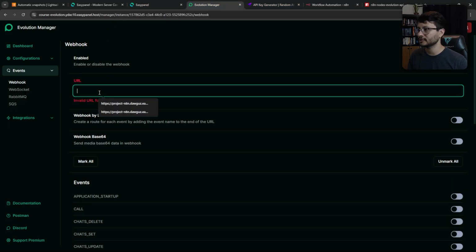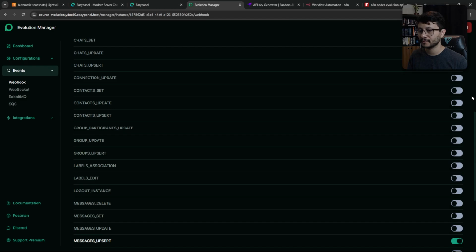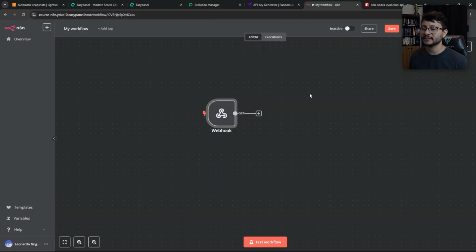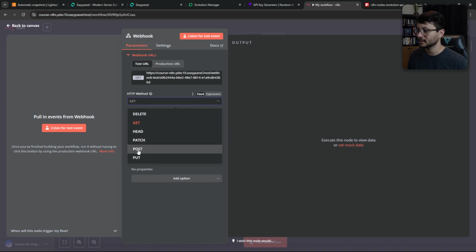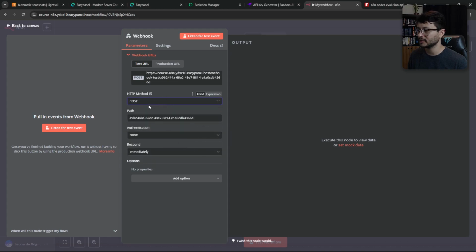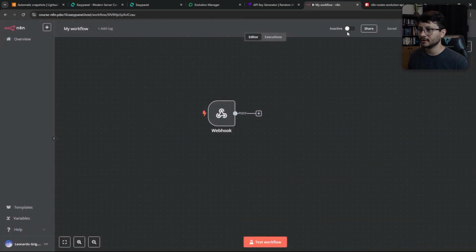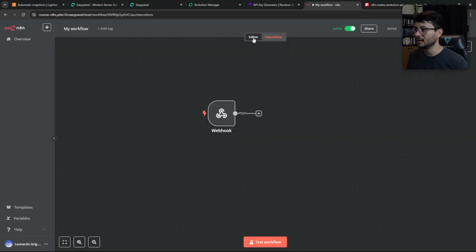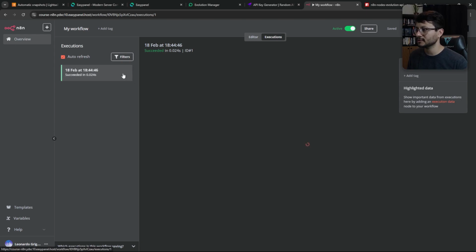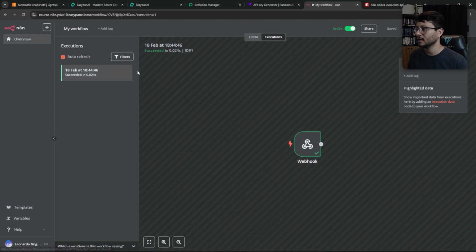Head over to your Evolution Manager. Type that in there. Scroll down. Hit save. Just now, I remembered you have to change this to a POST HTTP method. So just get to this dropdown, select post, save it, activate the workflow, and you should be all set. Now heading over to the chat, if I send a hi and look at the executions tab, you'll see that I successfully received an execution.